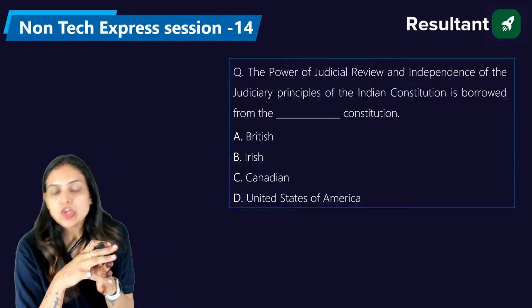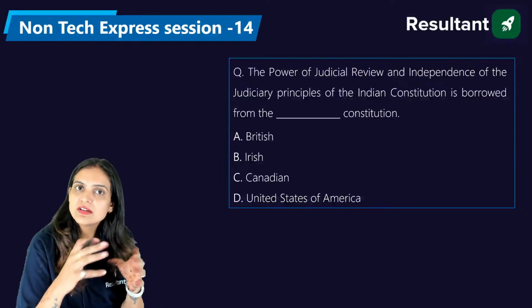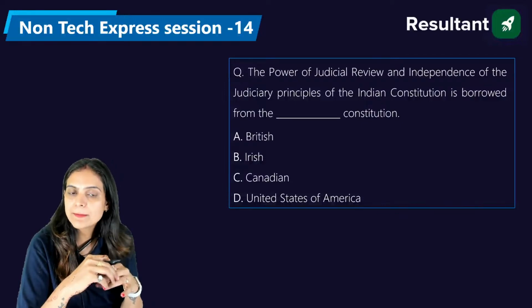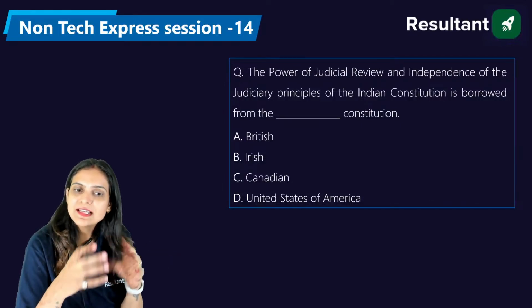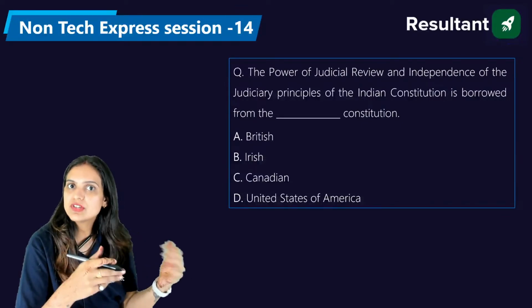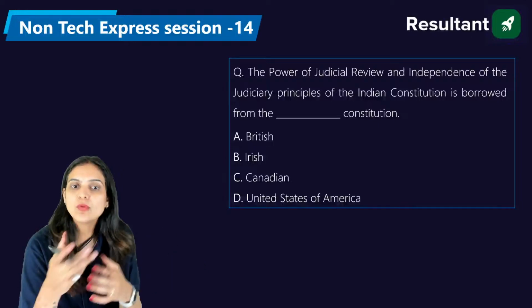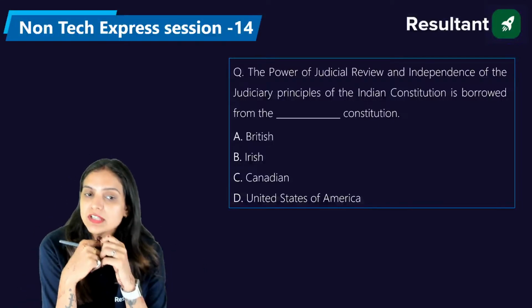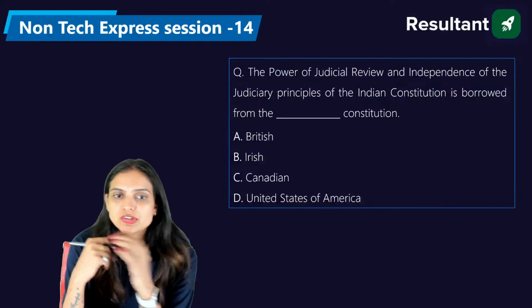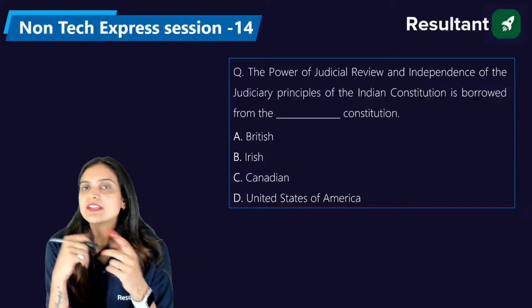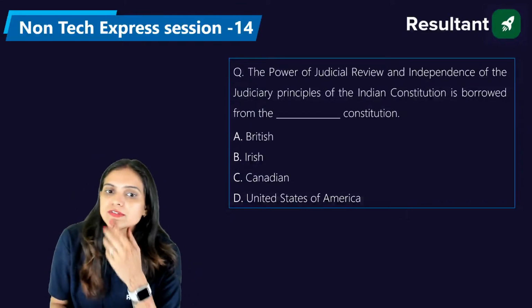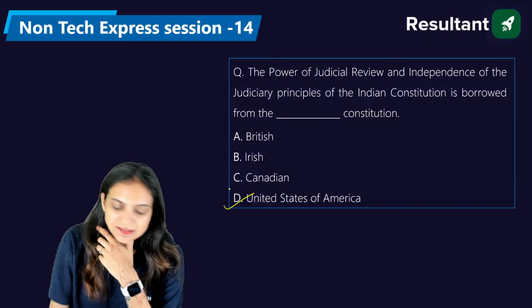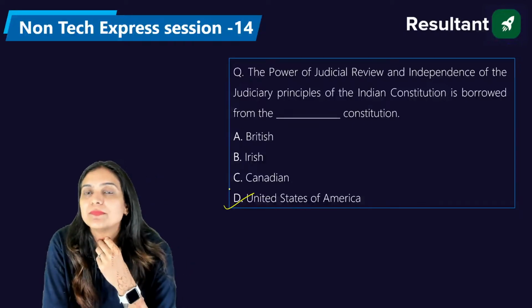Because of that, each and every country started rebelling against them. The result was that each country, according to their wish and choices, created their own features in their constitution. Those features we adopted, that is why we adopted all these features. So the right answer to this question is USA, none other than USA.